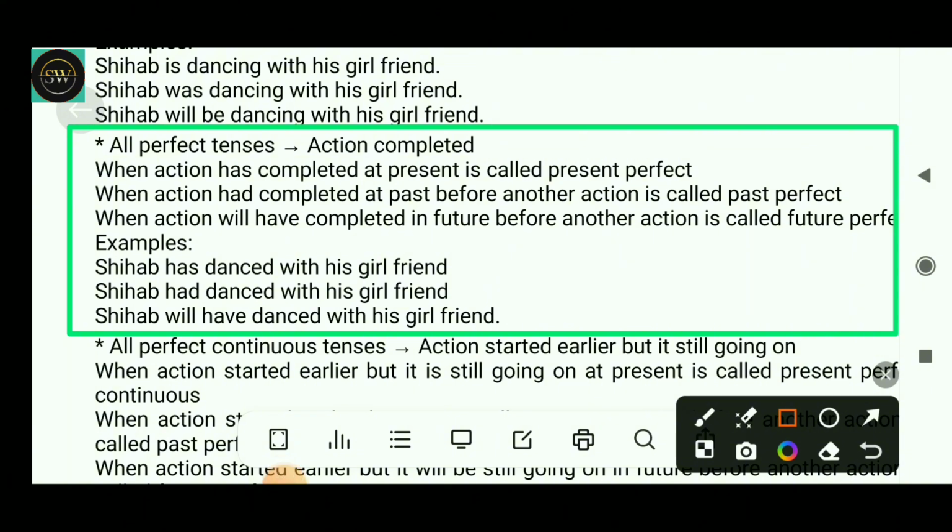Now we will discuss all perfect tenses. So all perfect tenses mean that action is completed. When action has completed at present is called present perfect. When action had completed at past before another action is called past perfect. When action will have completed in future before another action is called future perfect. For example, Shihab has danced with his girlfriend, that is present perfect. Shihab had danced with his girlfriend, that is past perfect. And Shihab will have danced with his girlfriend, that is future perfect.